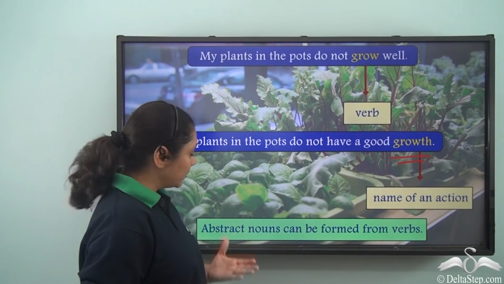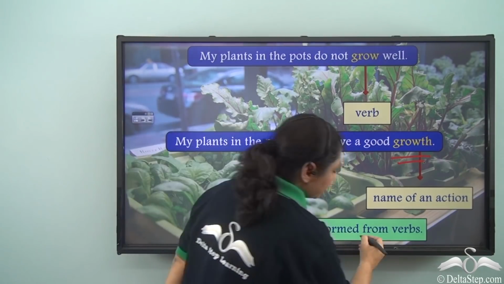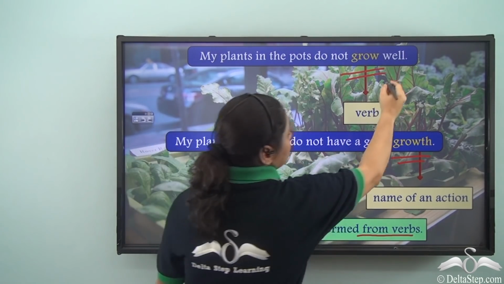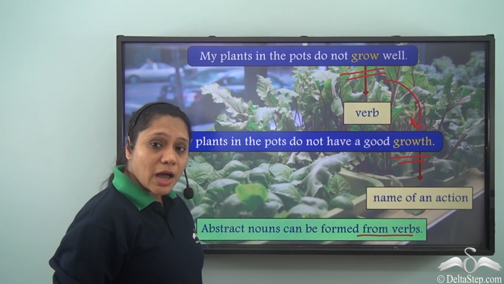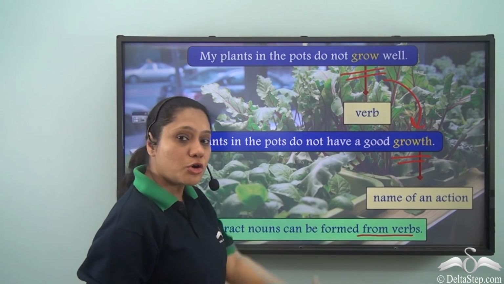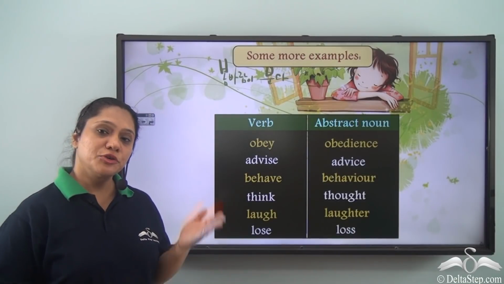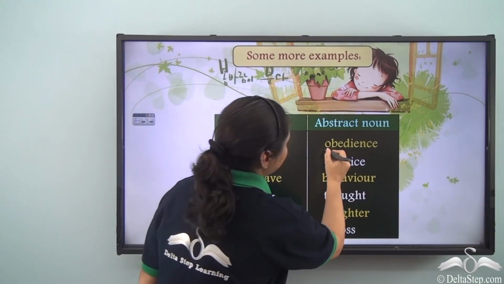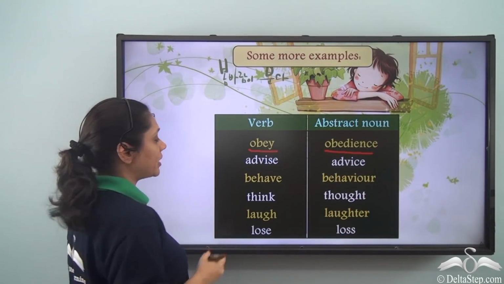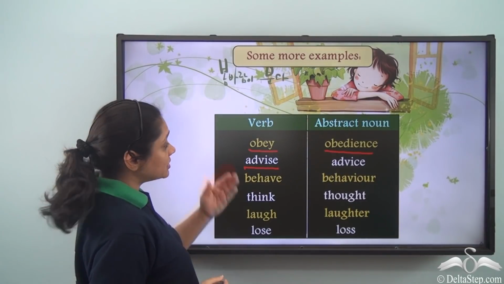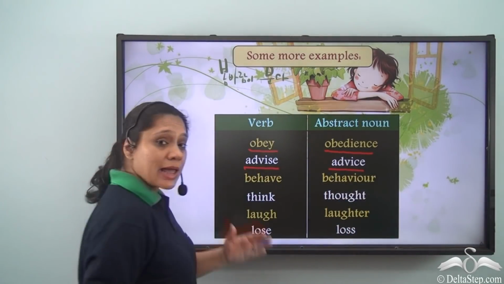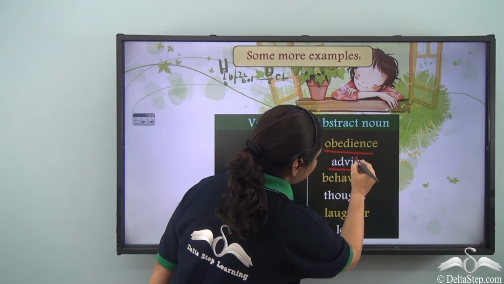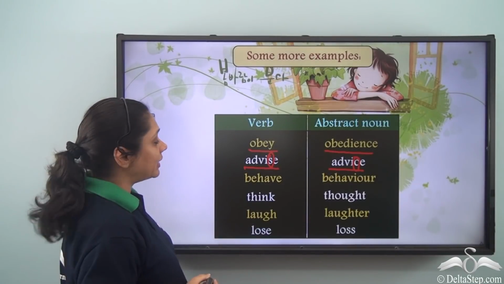So what do we see here? That abstract nouns can be formed from verbs also. So grow is a verb and growth, which is an abstract noun, is formed from the verb grow. Let us look at a few more examples. So we have obey, which is a verb, and we have obedience, which is an abstract noun. We have advise, which is a verb, and advice, which is an abstract noun. Note that the verb has an S, whereas the abstract noun has a C in its spelling.